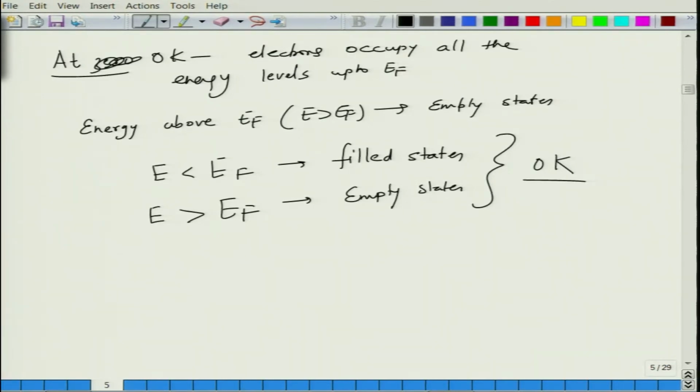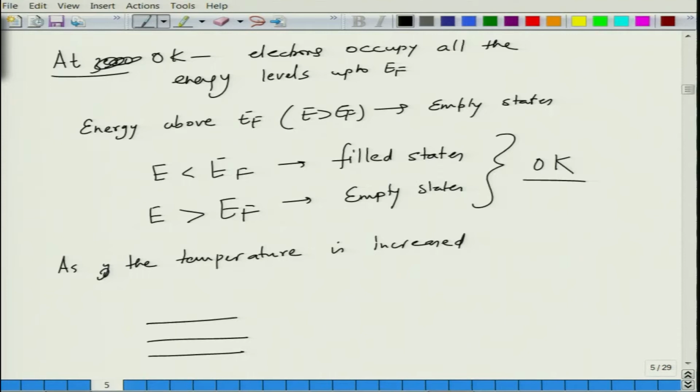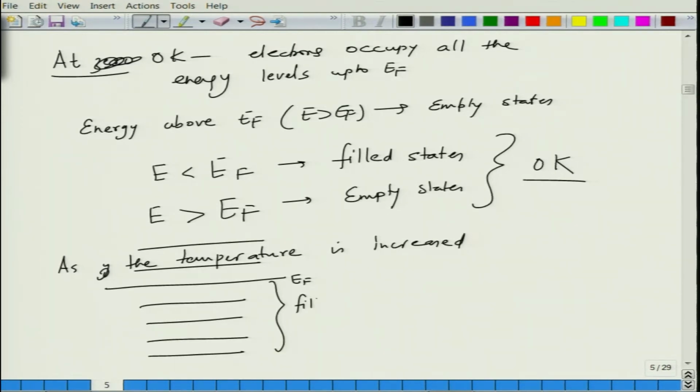Now when you increase the temperature, due to thermal energy you can excite the electrons from low energy states to higher energy states. So we are saying that these are the energy states, this is the energy state EF, but you may have energy states above this as well. So these are all filled at 0 K, and these are all empty at 0 K. As you increase the temperature, there is a migration of electrons. So, as the temperature increases, the electrons go from here to here.